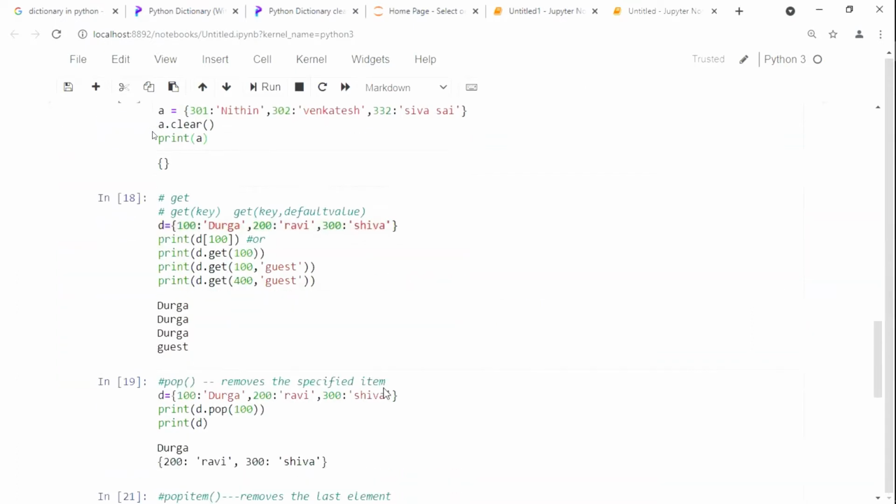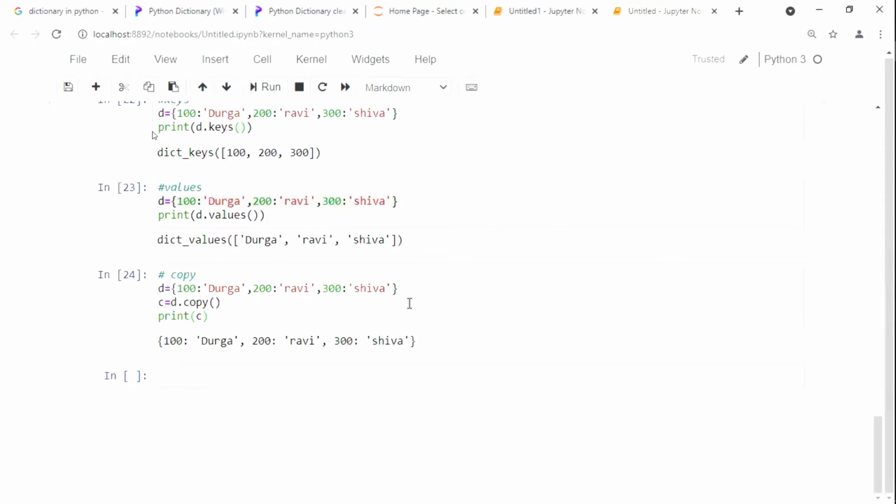That is, we print all the values of the dictionary, see. Here this is the terminal. Item. Now see, D is equal to 100, like this is what there.